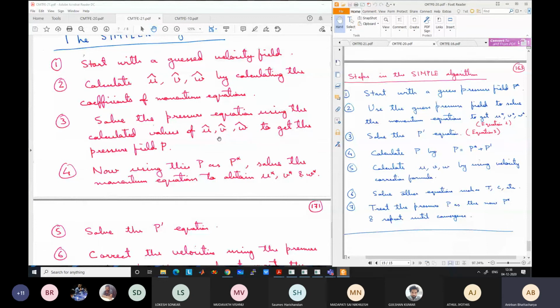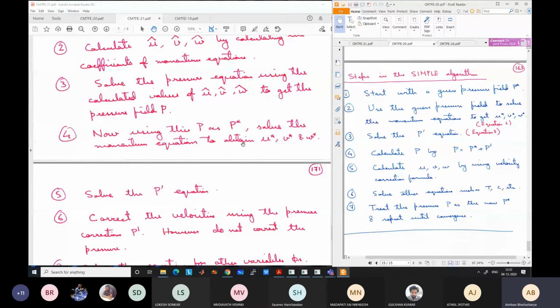Once we get this P, we will use this as P star and solve for U star, V star, and W star. There is one crucial difference, I will come to that. Then solve the P dash equation, same as the SIMPLE algorithm. The pressure correction equation is still there. The continuity equation has been used for devising two equations: one is the pressure equation, one is the pressure correction equation. So now we will solve the pressure correction equation to get the P dash terms, and we will update the velocities using the pressure correction. How to update the velocities using the pressure correction we have already seen.